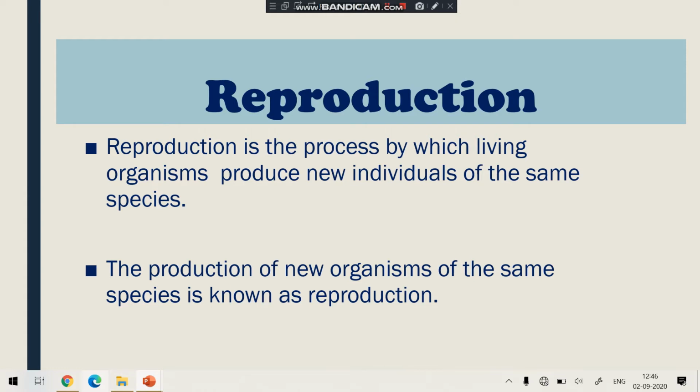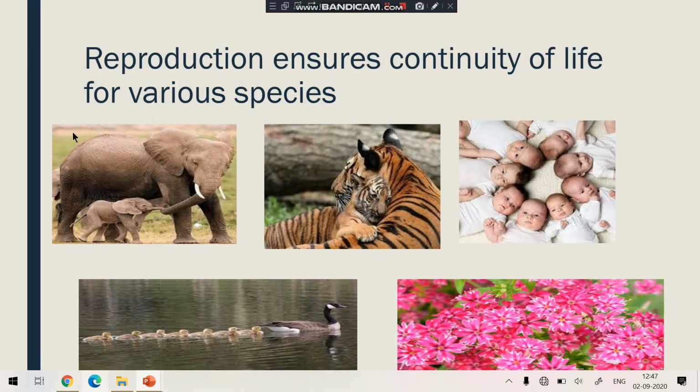It means reproduction is a process by which an organism produces a new individual of its own type. Like a cow gives birth to a cow, a dog reproduces a puppy or dog, a human gives birth to a human child. Understood? So you can see over here, reproduction ensures the continuity of life of various species.